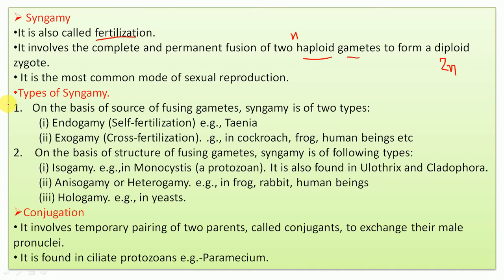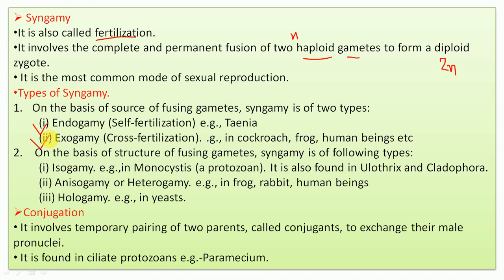Next come the types of syngamy. This can be on the basis of the source of fusing gametes, like self, endogamy, or exogamy. In endogamy, the fusion of two types of gametes derives from the same parent, that is uniparental. It is the rarest one, like in Taenia.